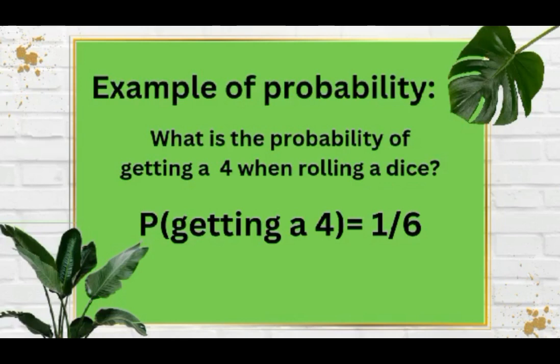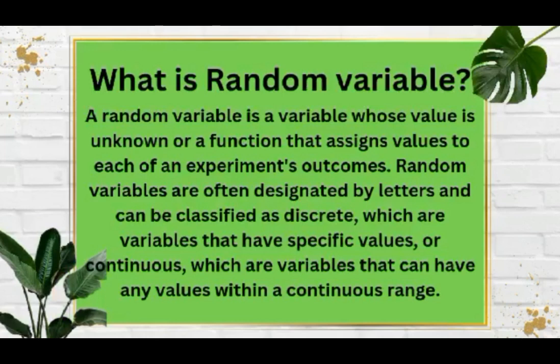This is an example of probability. What is the probability of getting a 4 when rolling a dice? So let me see. P of getting a 4 is equal to 1 over 6 because in rolling a dice, there are only 6 possible outcomes or the sample space. Now let's proceed to random variable.